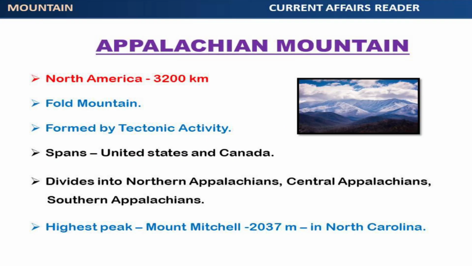Next, Appalachian Mountain Range. The Appalachian Mountain Range is located in North America. It is about 3,200 kilometers long. It is a fold mountain. The Appalachian Mountains were formed by tectonic activity. It spans through the United States and Canada. The Appalachians are divided into the Northern Appalachians, Central Appalachians, and Southern Appalachians. The highest peak in the Appalachians is Mount Mitchell, with an elevation of 2,037 meters, located in North Carolina.